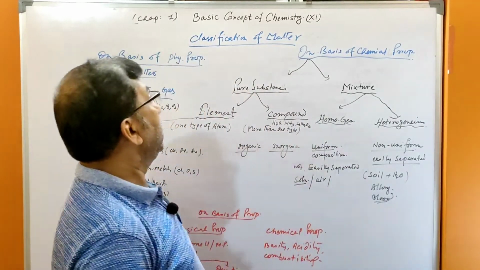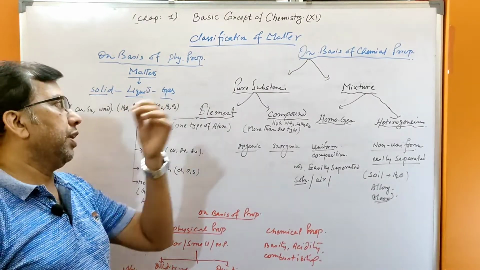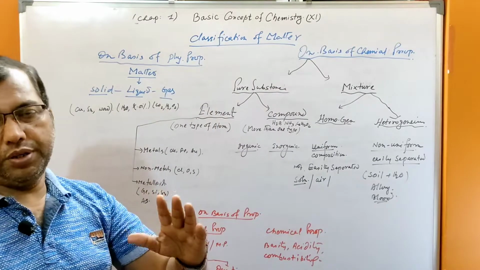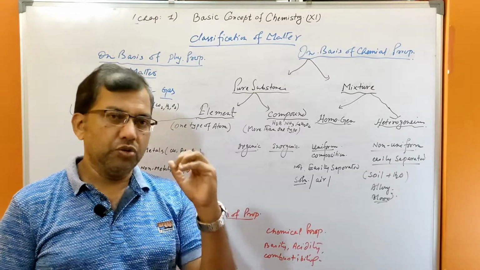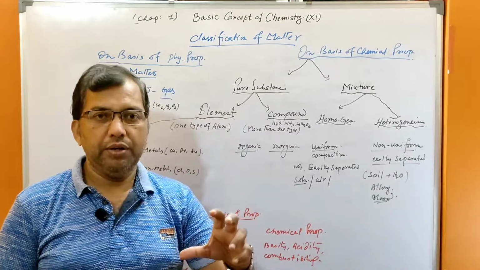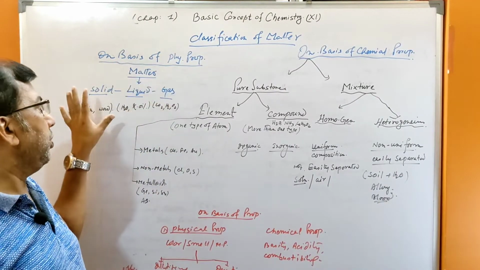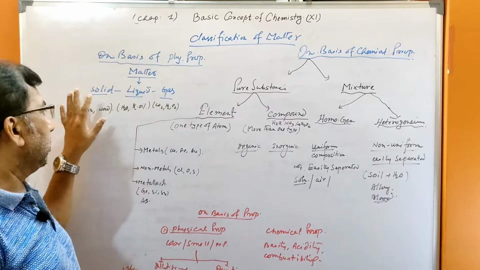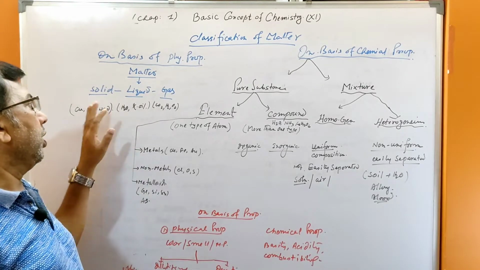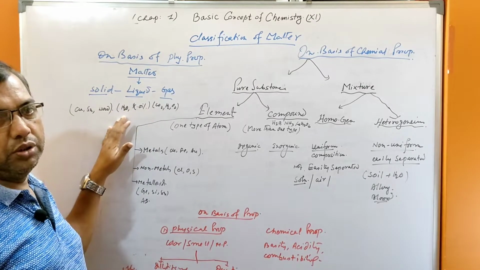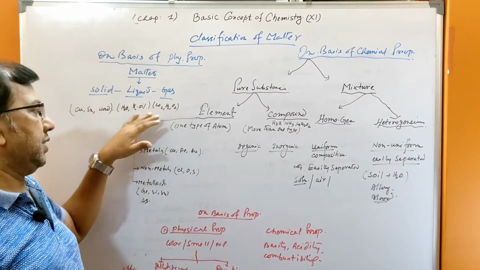On the basis of classification of matter, on the basis of physical property and on the basis of chemical property. On the basis of physical property, matter can be classified into 3 types: solid, liquid and gas. Solid state, liquid state, gaseous state. Mainly, there may be other states, but mainly on the basis of physical property it will be solid, liquid, gas. What is solid? Solids are metals, copper, tin, wood, all these things are solid. Liquid: water, kerosene oil, petrol, diesel, all these are liquids. And gases are CO2, H2, O2, these are the gaseous state.